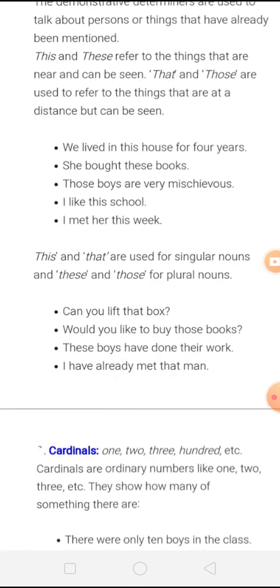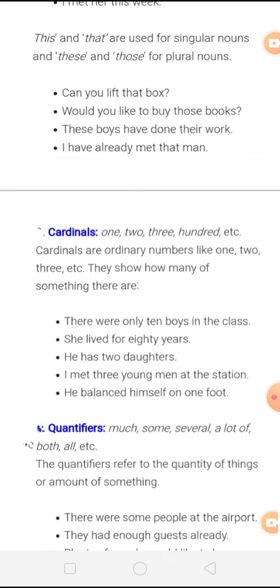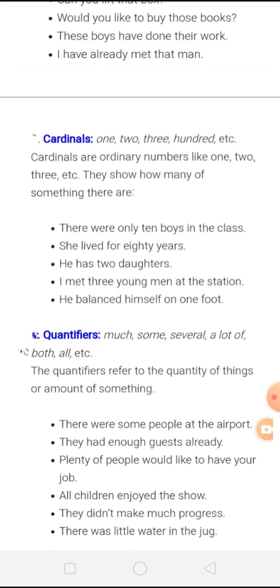Okay, let's move on further. Our next determiner is cardinals. Cardinals are ordinary numbers like 1, 2, 3, etc. Right? We will consider them as cardinals. They show how many of something there are. For example, there are only 10 boys in the class. Means it is indicating the number of the boys.